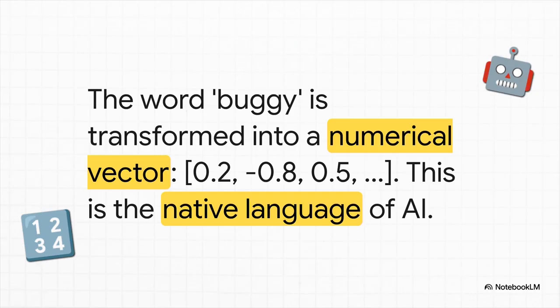So what does that actually look like? Well, a word like buggy, from a software review, gets turned into a long list of numbers. That's called a vector. And that vector is its GPS coordinate on our map of meaning. This is the language that AIs actually speak.